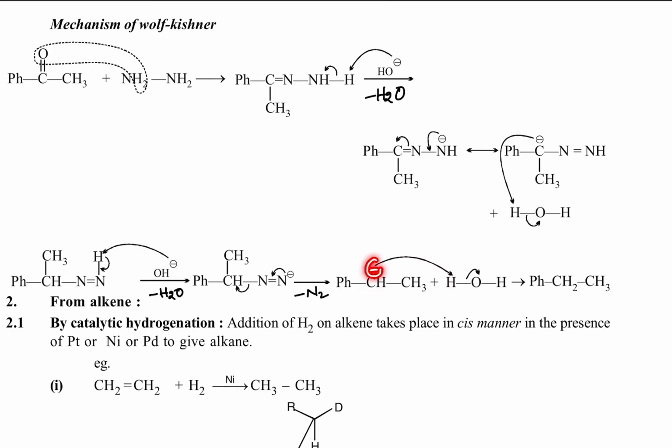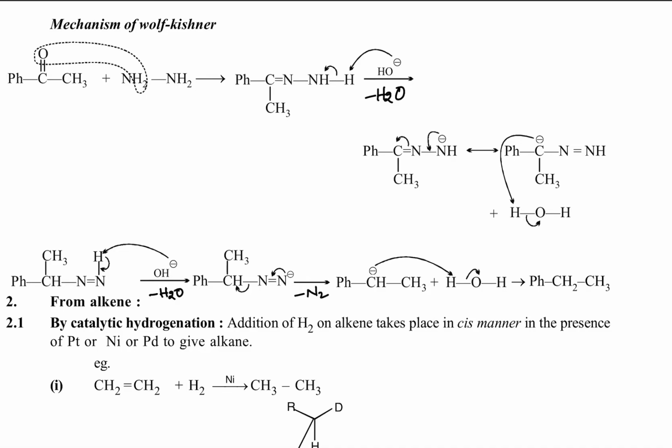This carbon got a negative charge. A carbon with a negative charge shows more basic nature, so it accepts a proton from water, and these electrons move towards the oxygen atom side. That way this hydrogen combines with this carbon, and CH minus is converted into CH2, and you get OH minus. This is the mechanism of Wolff-Kishner reduction.